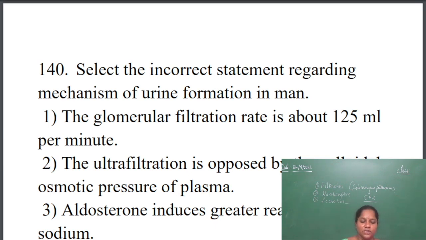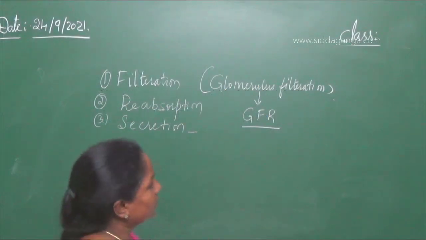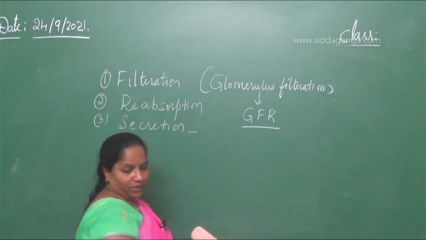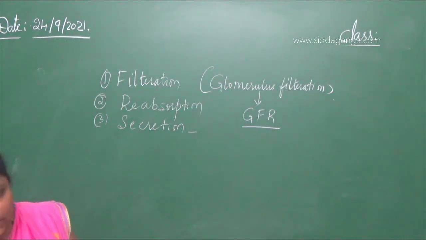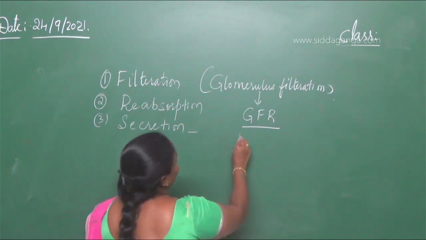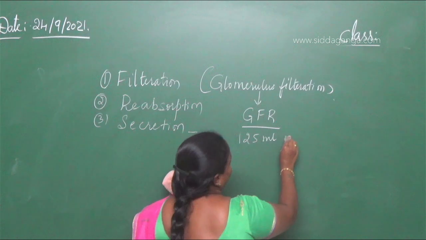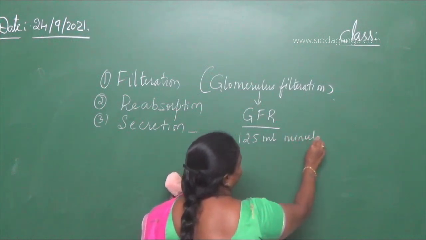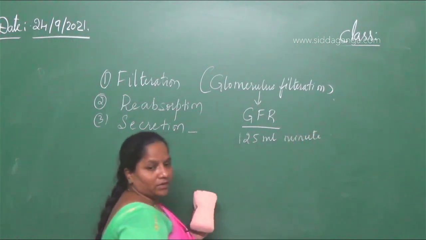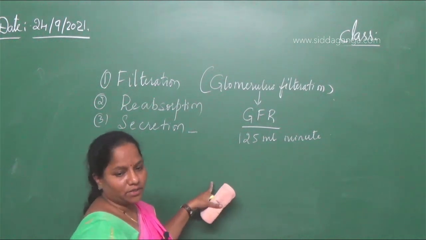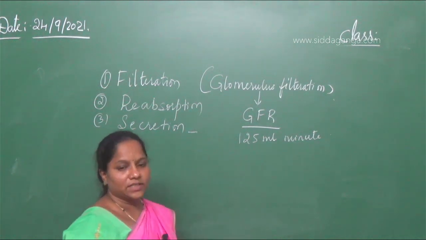So the first option is the glomerular filtration rate is 125 ml per minute. As soon as the filtrate passes, how much filtrate is going to be filtered by the kidneys per minute? It is 125 ml per minute by each kidney. Okay, right? So that is correct. The glomerular filtration rate is about 125 ml per minute is correct.